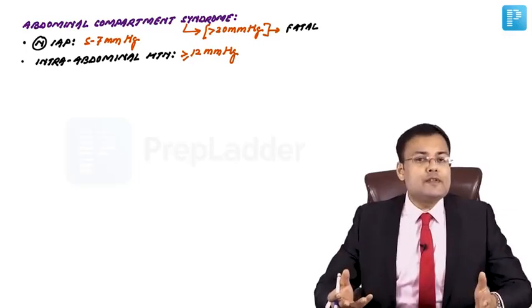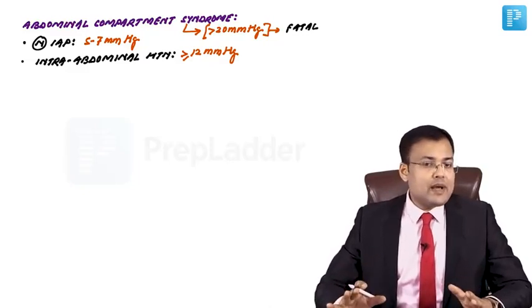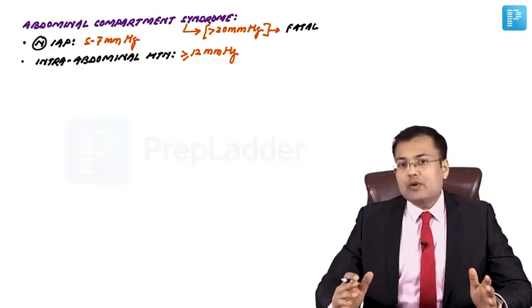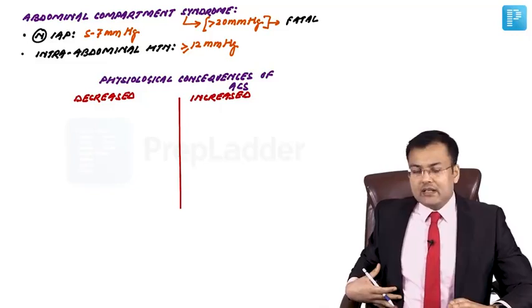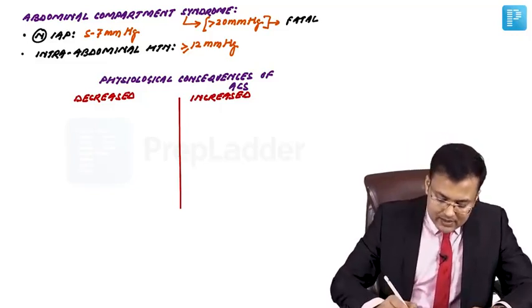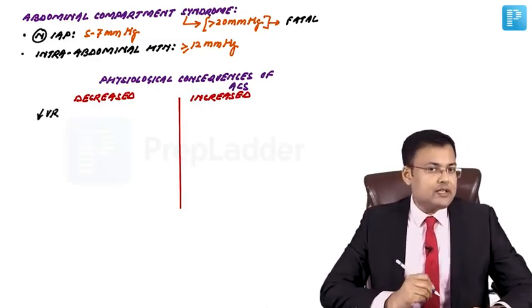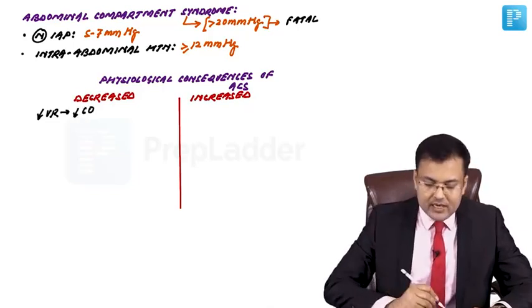Now see the pathophysiological consequences of abdominal compartment syndrome. What are the parameters which are decreased and what are the parameters which are increased? It's very easy to understand. Whenever there is increased intra-abdominal pressure, there is compression of inferior vena cava. So what will happen? There is decreased venous return to the heart. If there is decreased venous return to the heart, there is decreased cardiac output.